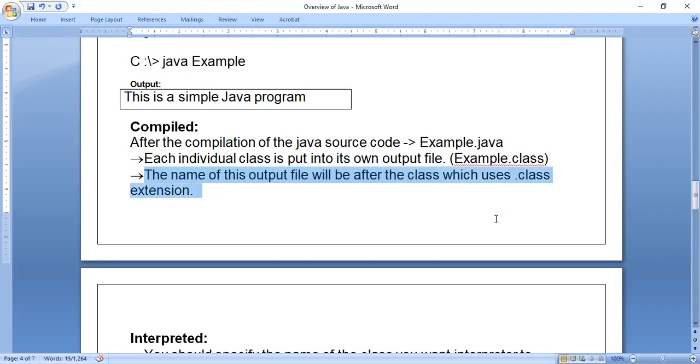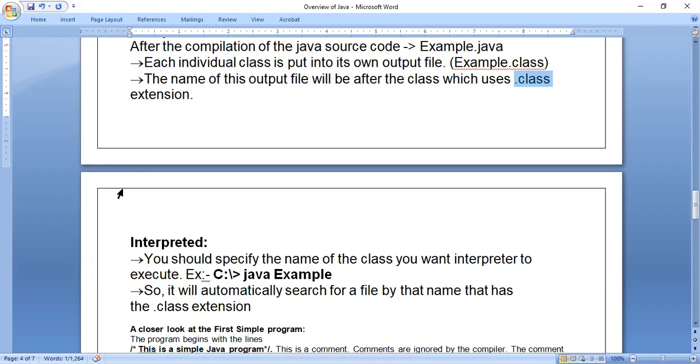The class name we have used is Example, so the .class file name will also start with Example. Class is the extension of the file. The dot is used to separate the file name and the extension.